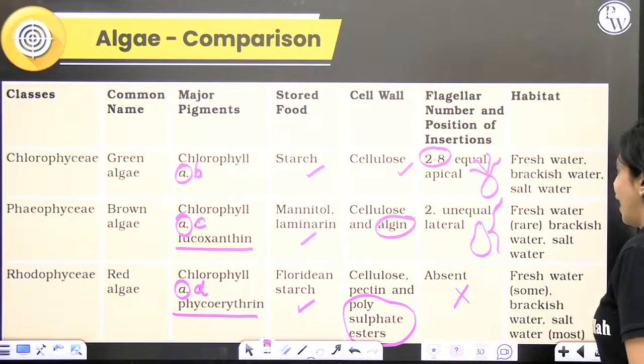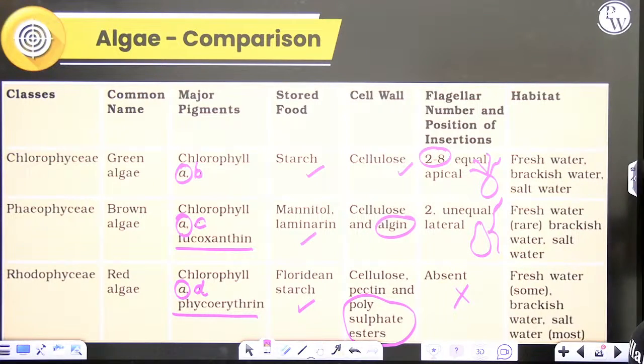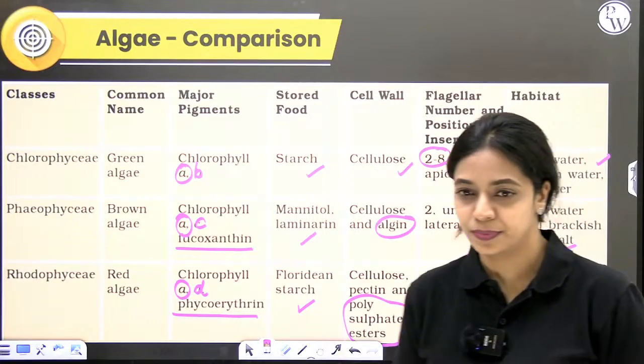So yeah, habitat, like I already said, mostly in saltwater, brackish water, you find brown and red algae. Very rarely you find them in fresh water. But green algae is found in fresh water, salt water, everywhere.